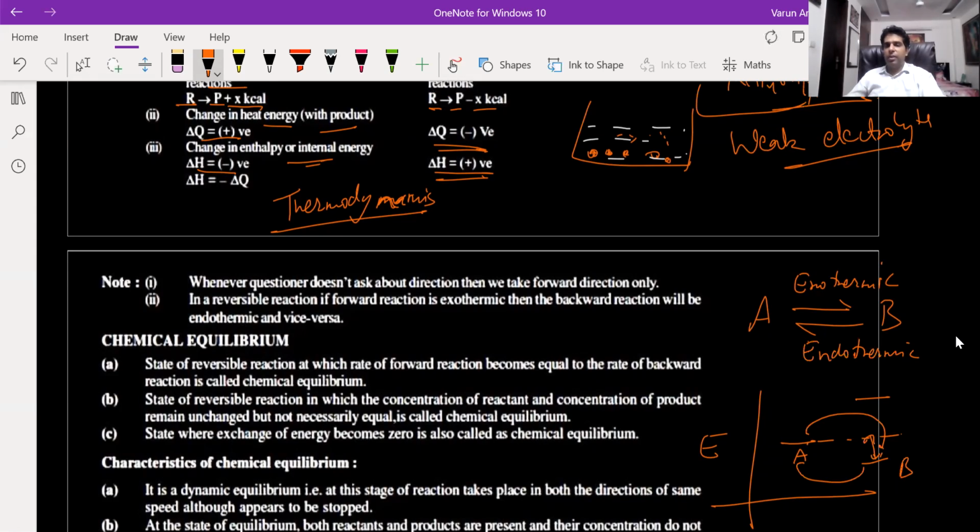So if A to B energy is released, then B to A the energy will be absorbed. So till here, any doubts?